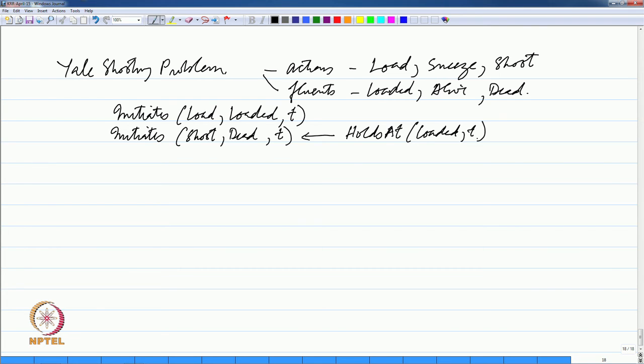No, this is just a domain theory. This is not the narrative essentially. So, we are simply saying that the effect of load is that loaded becomes true at whichever time it happens, and the effect of shoot is that dead becomes true essentially.